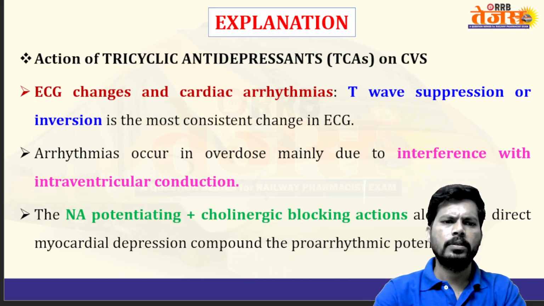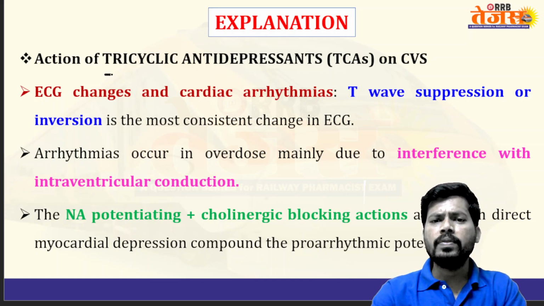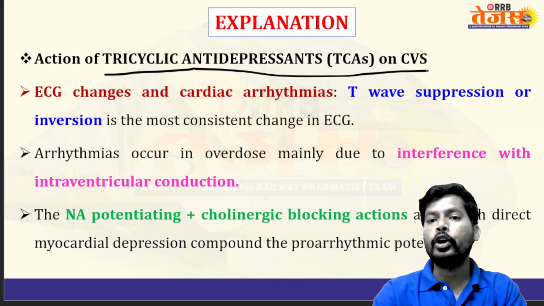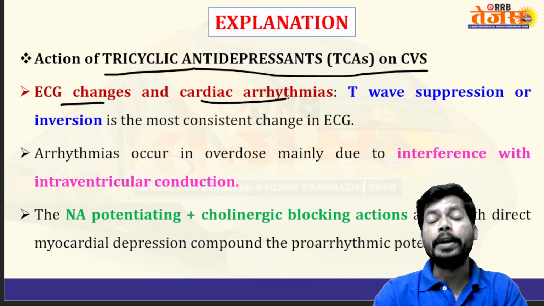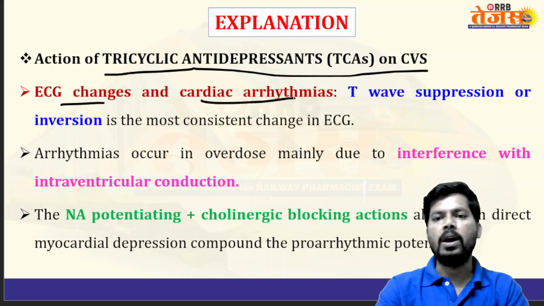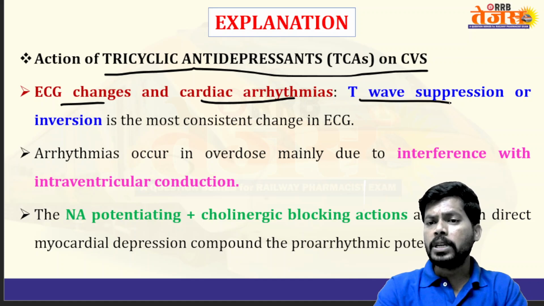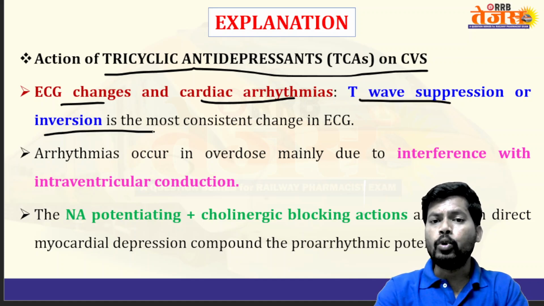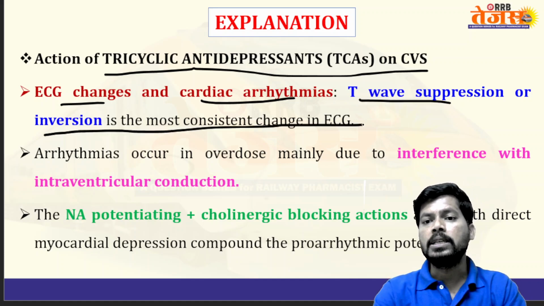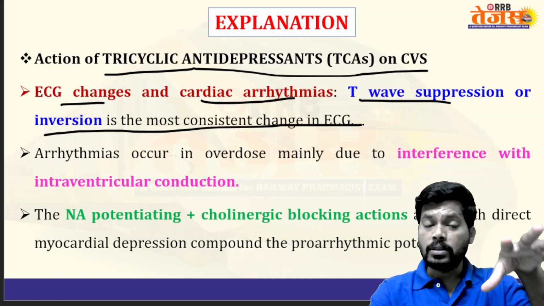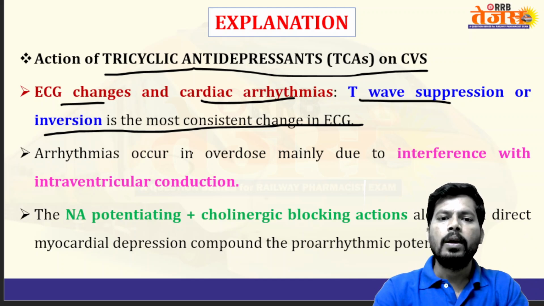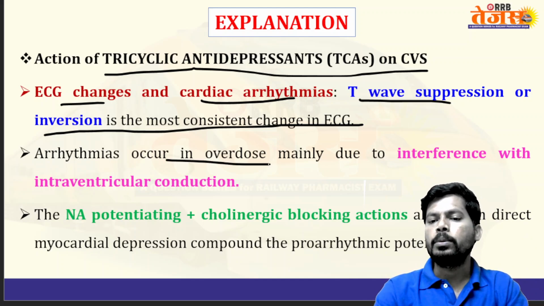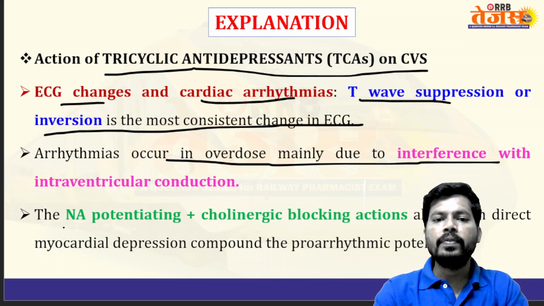Action of tricyclic antidepressants on the cardiovascular system: change in the ECG, and it may lead to cardiac arrhythmias, abnormality in the rhythm of the heart. T wave suppression or inversion is the most consistent change in the ECG. Arrhythmias occur in overdose mainly because of interference with intraventricular conduction.